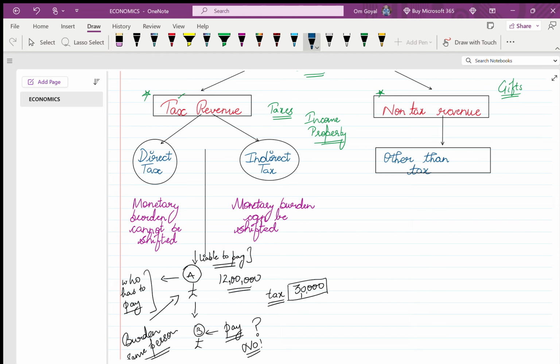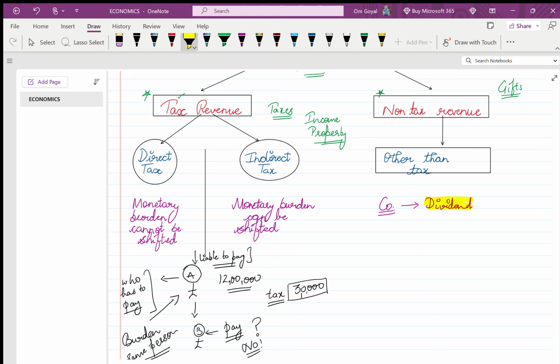So let us discuss this. Non-tax revenue, like for example, government has invested in any kind of company. ठीक है. और वो कंपनी उन्हें क्या देगी? डिविडेंड. तो गवर्नमेंट के लिए डिविडेंड क्या हो गया? इनकम.